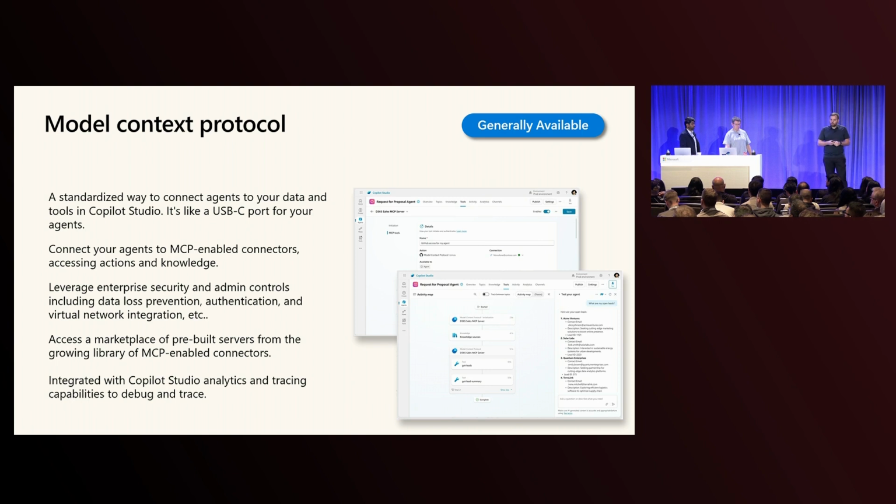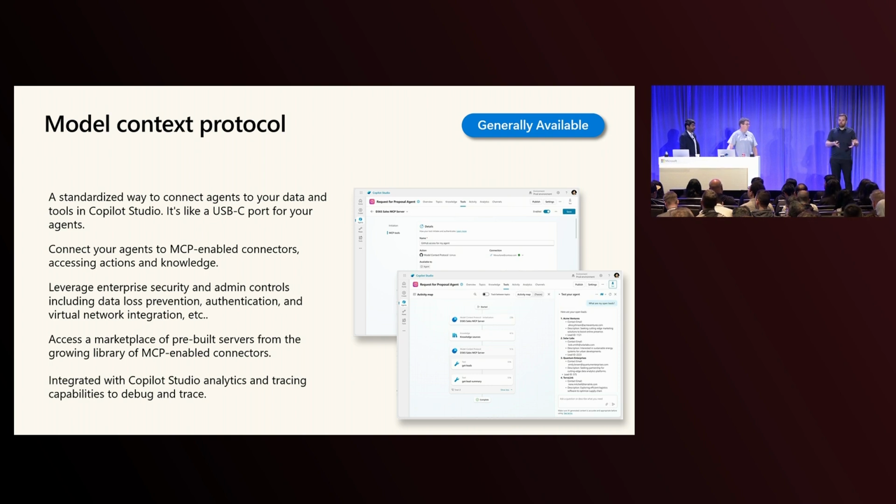The other feature that we've announced is support for model context protocol, and there's a deep dive session on that tomorrow. It's a different take on integrating backend APIs into your agent, especially if you have a team of software engineers collaborating with a team of agent builders or makers.